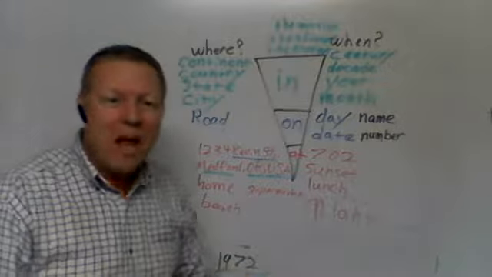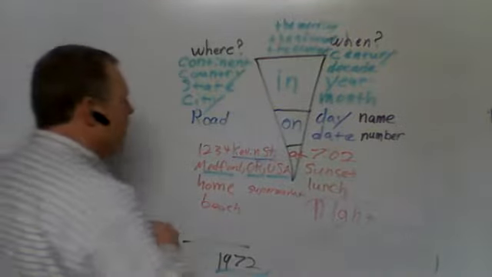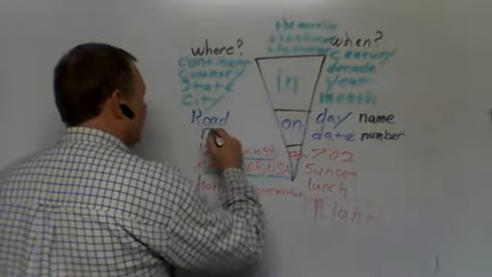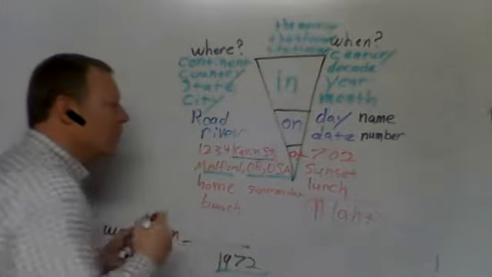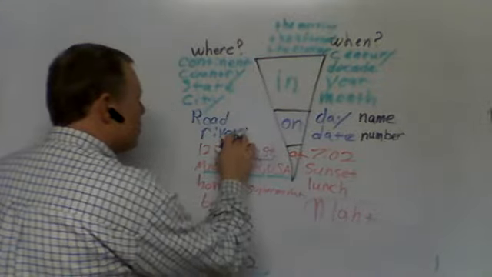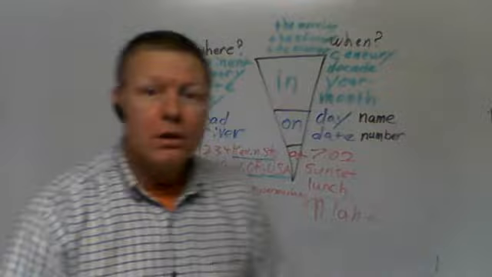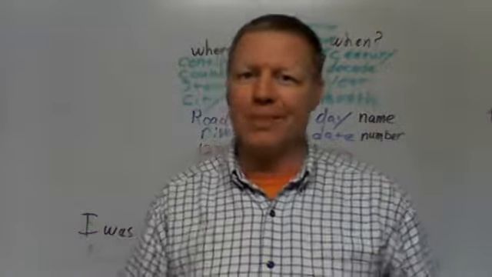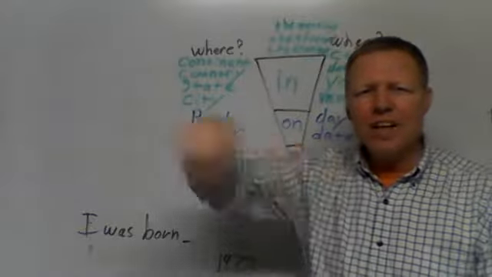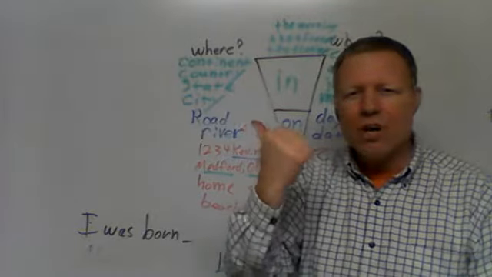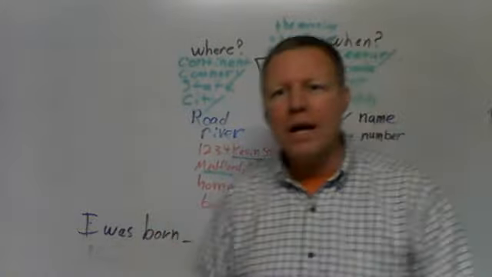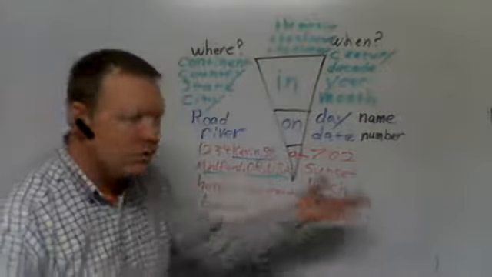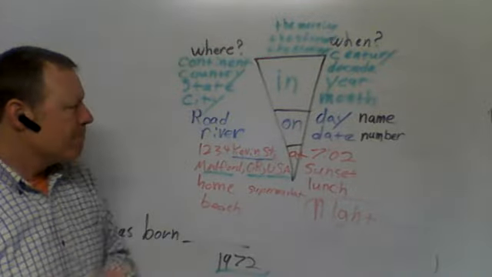There you go. Also on a road, you are also on a river. Okay? River is a good one: if your house is right next to a river, then you live on that river, right? I live on Kevin Street. Wait, isn't that next to the river? Yeah, I live on the river. Oh, man, I didn't know you lived on the Platte River. I do live on the Platte River, you see.